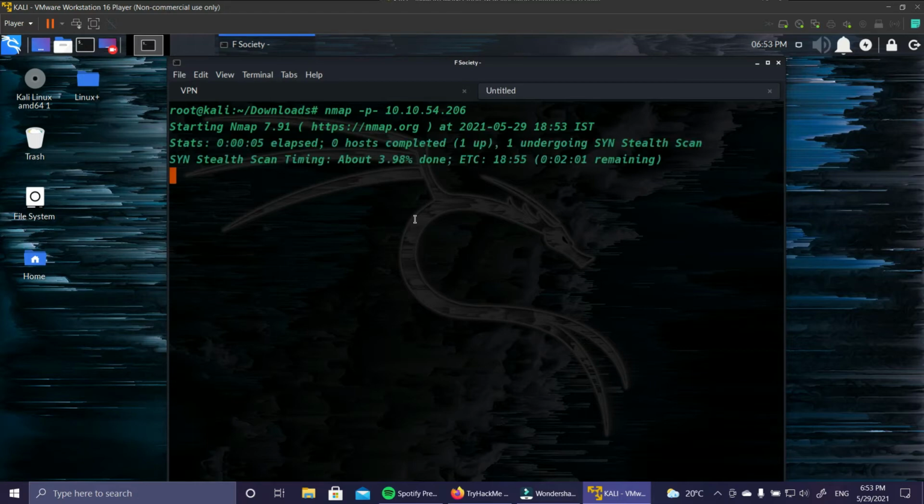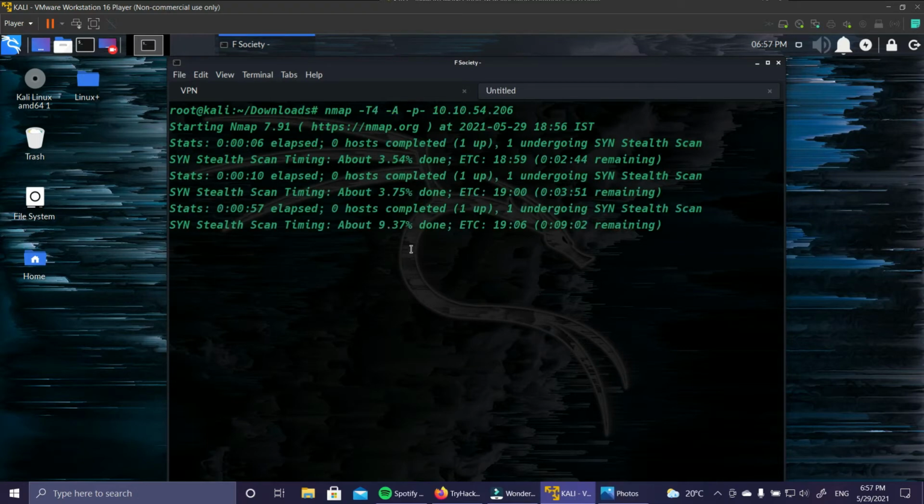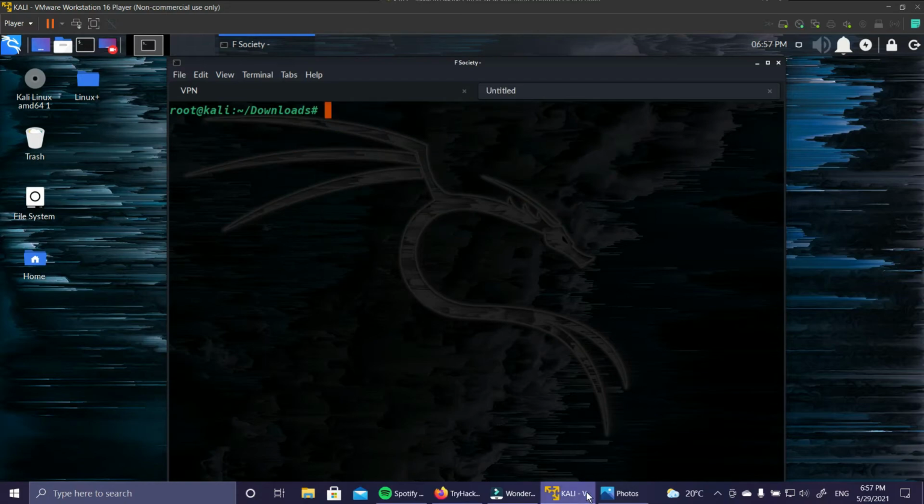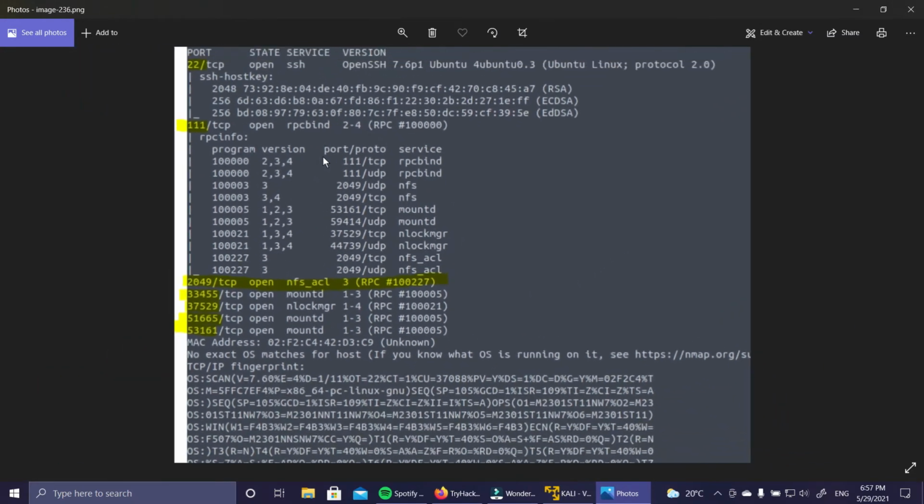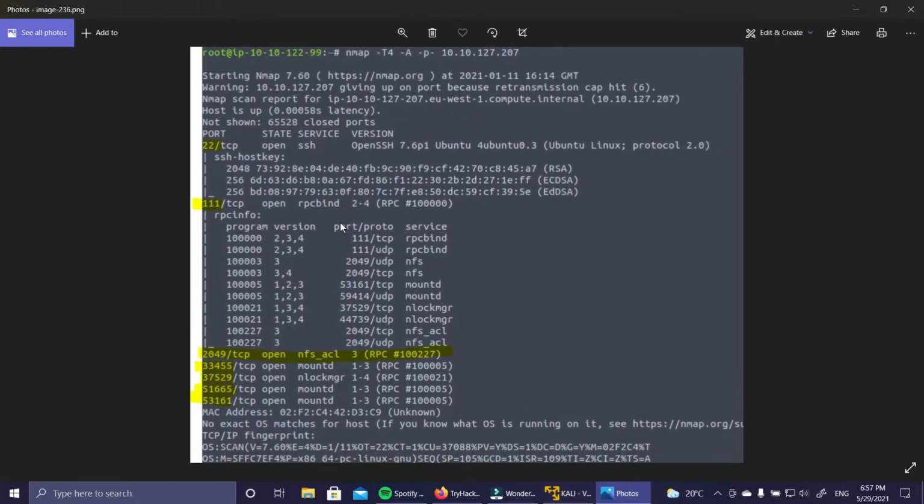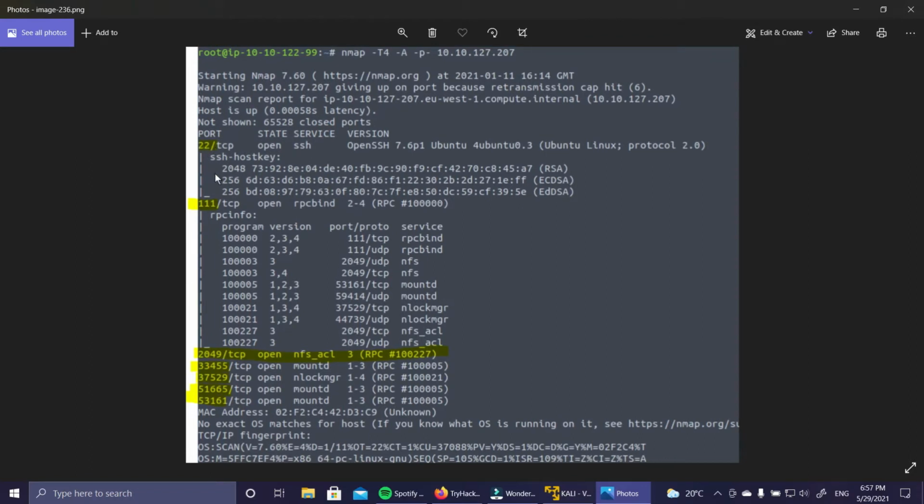So I'm just going to stop this, and to save time, I'm going to show you the output of the nmap scan which I did before. In this nmap scan, you can see we have port number 22 open, 111 open, and 2049 open, which is NFS, and other ports are open. So total 1, 2, 3, 4, 5, 6, and 7. Total 7 ports are open here.